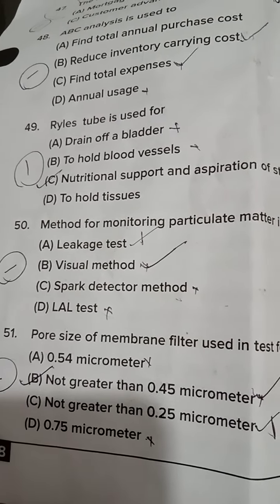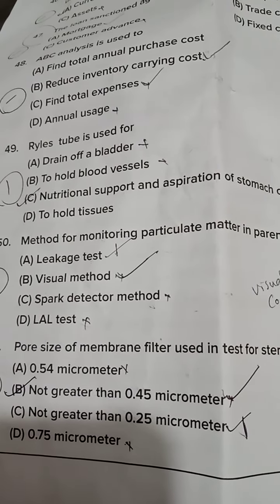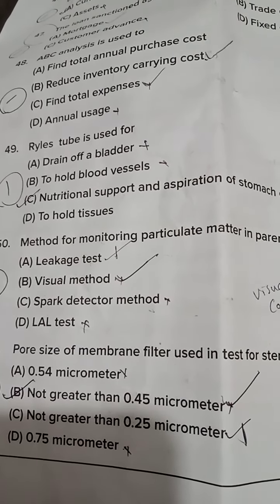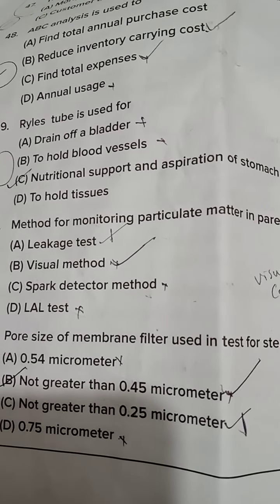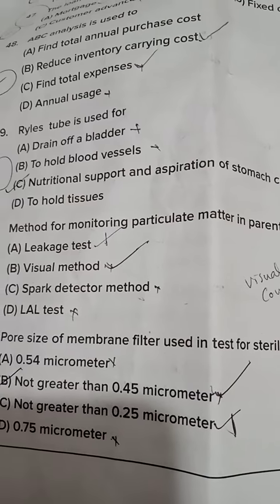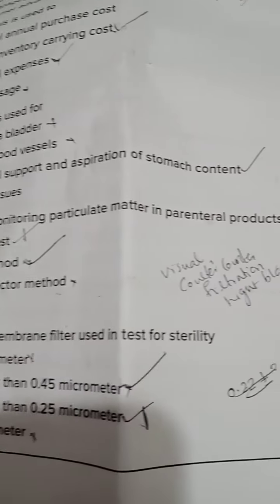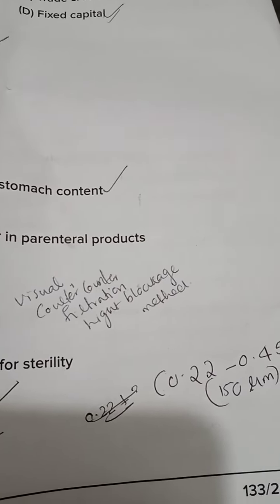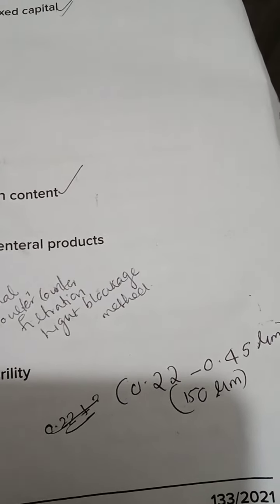51st question. Pore size of membrane filter used in test for sterility. Options: 0.54, not greater than 0.45, not greater than 0.25, 0.75 micrometer. Here the answer is not greater than 0.45 micrometer, option B. The pore size should be 0.22 to 0.45 micrometer or 150 micrometer.